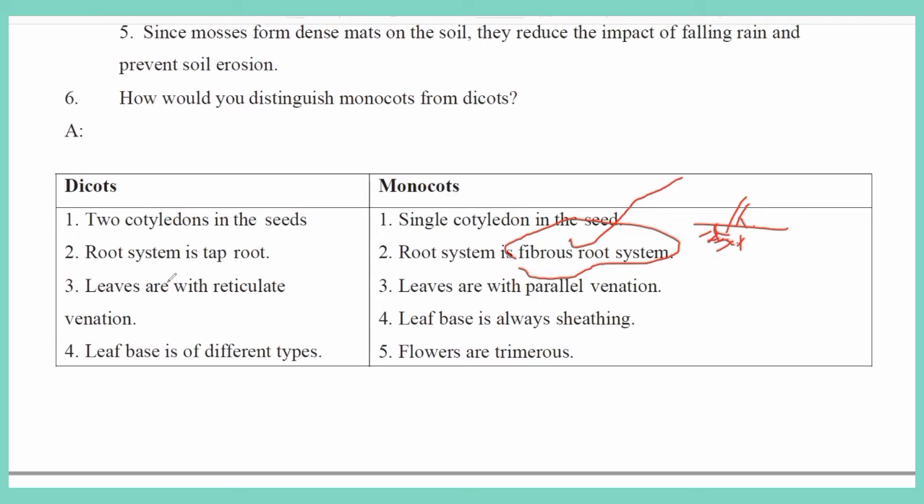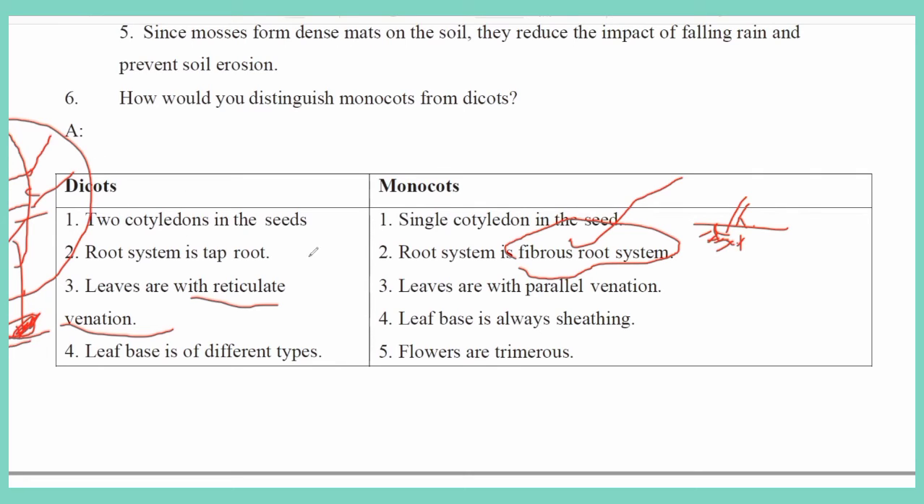Generally, the leaves of dicots exhibit reticulate venation. Reticulate venation means, for example, this is the leaf with a midrib, and veins and veinlets branching from it like this. The leaf base is also different and is attached to the twig.